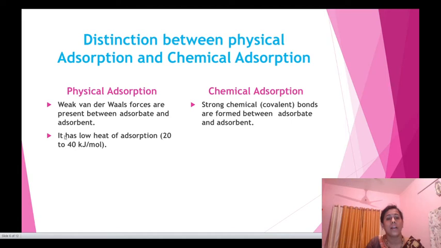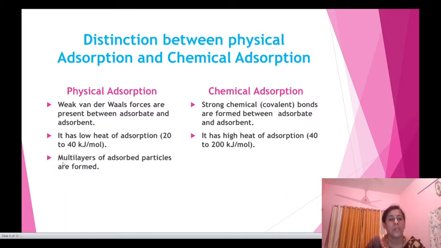Second point, physical adsorption has a very low heat of adsorption, that is about 20 to 40 kilojoule per mole, while chemical adsorption has a high heat of adsorption, that is about 40 to 200 kilojoule per mole.